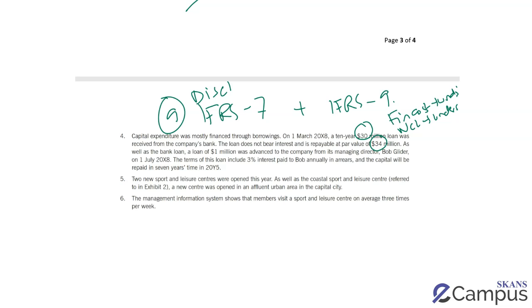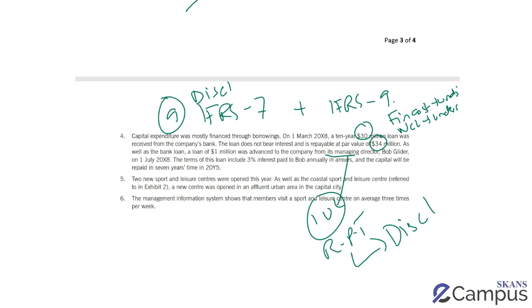Again, there's a loan that was advanced to the company from its managing director. So a loan from the managing director. This is a related party transaction. So any transactions with director, in addition to the normal double entry, this requires disclosure. Again, please mention what goes into the disclosure as per IAS 24. You should know that from your earlier studies. And the risk is that the disclosure is inadequate or missing, and therefore the disclosures of financial statements are misstated.